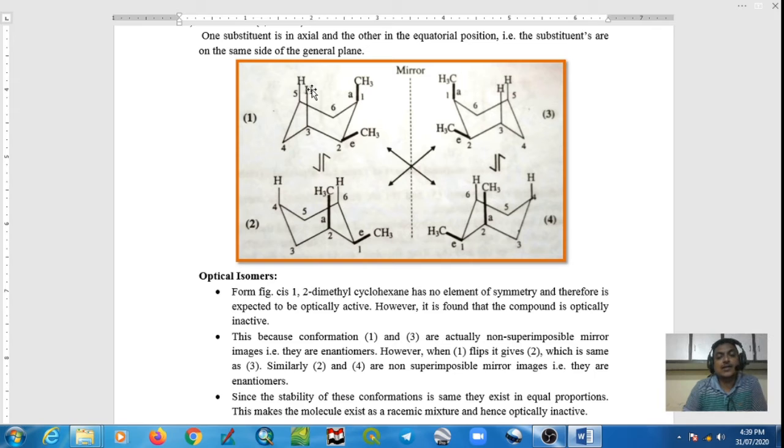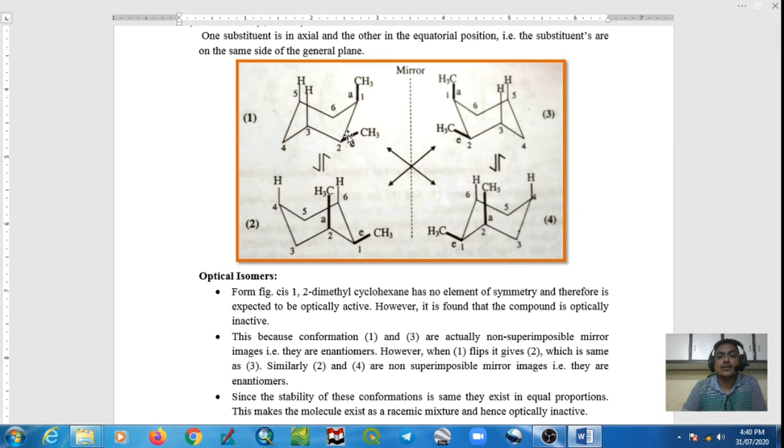Another important thing is that in 1,2-dimethyl cyclohexane, this equatorial methyl group shows one more interaction having energy 0.9 kilocalorie per mole. This is possible in case of 1,2-dimethyl cyclohexane only, not in case of 1,3 or 1,4-dimethyl cyclohexane.